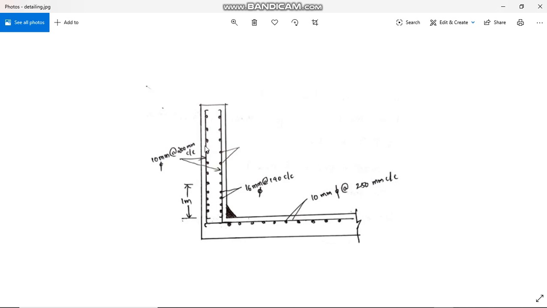So this reinforcement in the outer face controls half of the depth of wall. Then this inner face reinforcement controls half of the depth, d by 2. That is what surface zone cross section means. So in the base slab we have to provide only in the top surface zone. Okay, so here 10 mm bars at 250 mm center to center provided. Okay, so this is all about the detailing diagram.